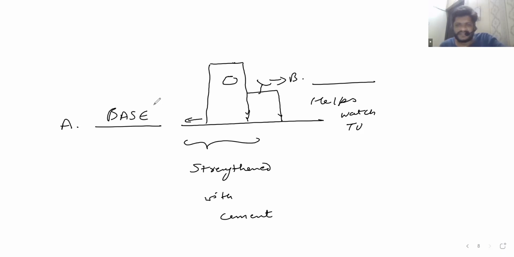In the description, it is written that the base of the building is supported with cement. So that means the description is giving us the word. Now, in the diagram, we have been given that this thing of which we ask the name is strengthened with cement. And you know in the description what is strengthened or supported with cement. What was that? Base. So the answer is base. Or you can write the base. No, only base. One word answer.